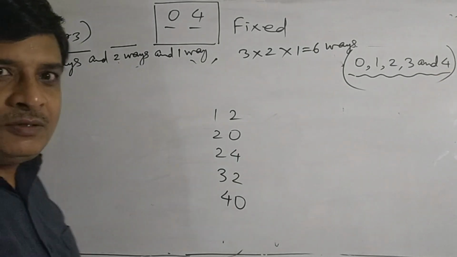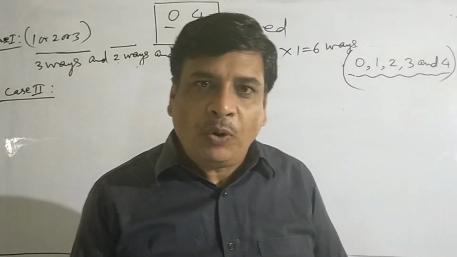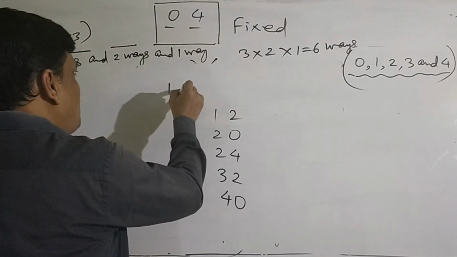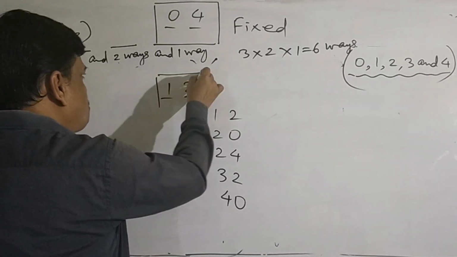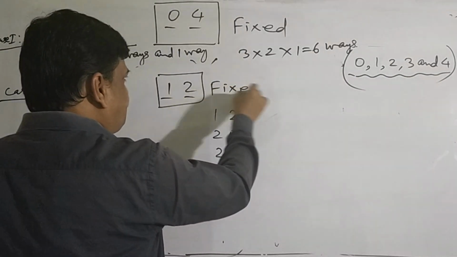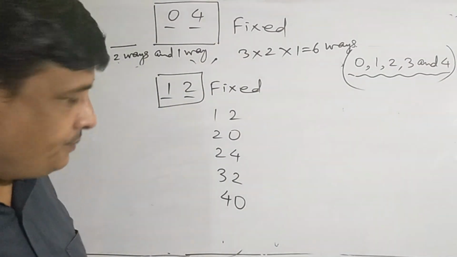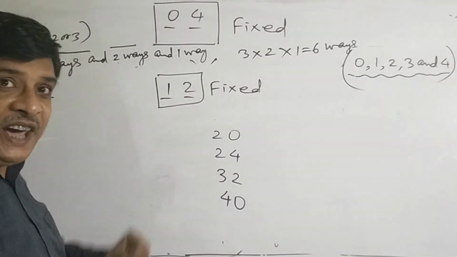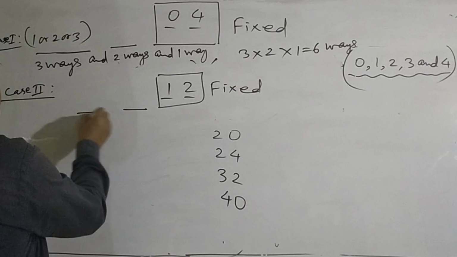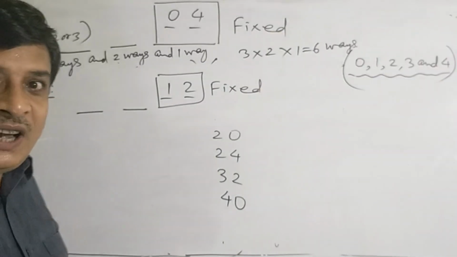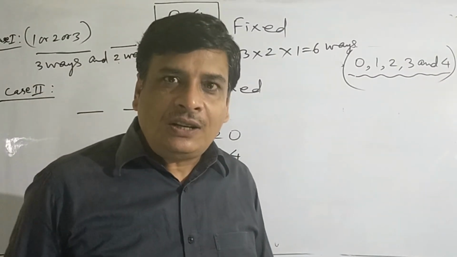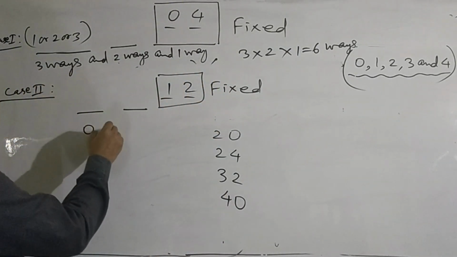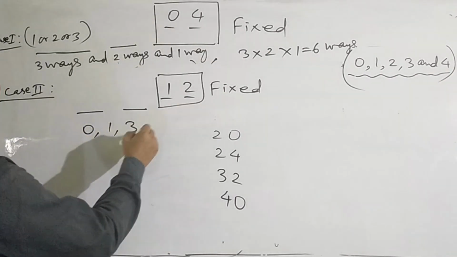Another type of number which is divisible by 4 can be determined by fixing the tens place and unit place by the digits 1 and 2. Fix this place. Then the vacant places will remain, thousands place and hundreds place, and the remaining digits are 0, 1, 3 and 4.